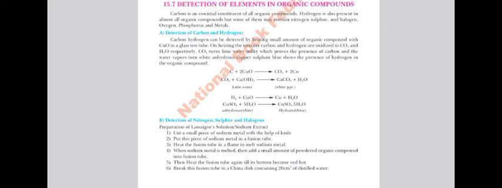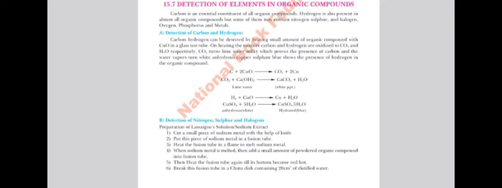Break this fusion tube in a china dish that contains 20 centimeters of distilled water. Now mix and boil, and then filter the solution. The obtained filtrate is called sodium extract. Divide this filtrate into 3 portions and test them. The presence of sodium, sulfur and the halogen family members can be tested accordingly.